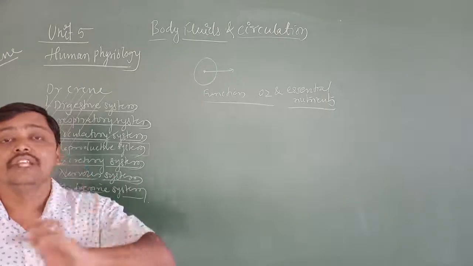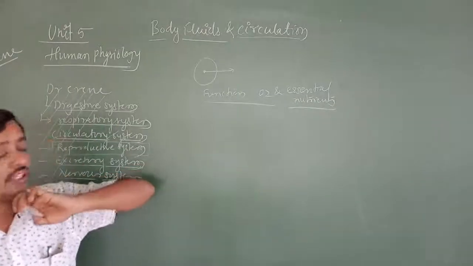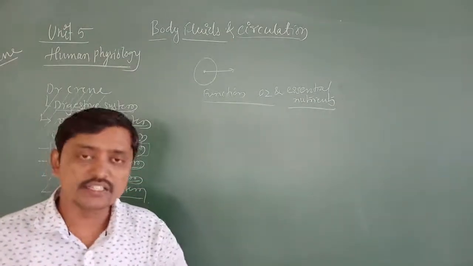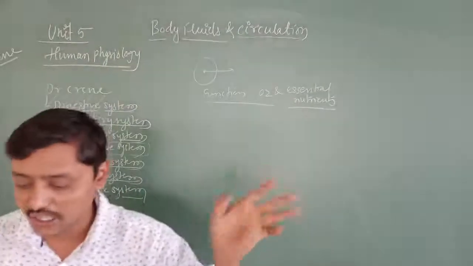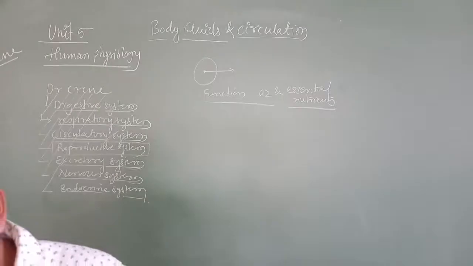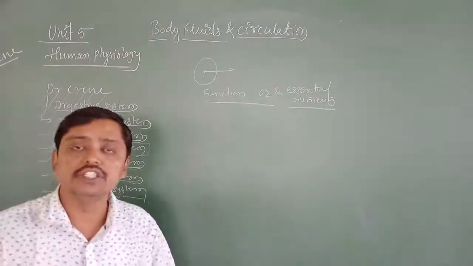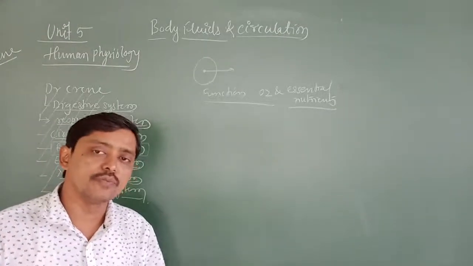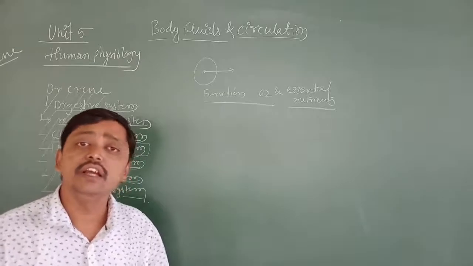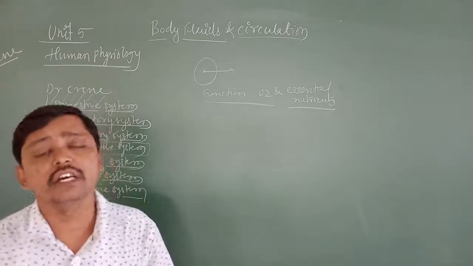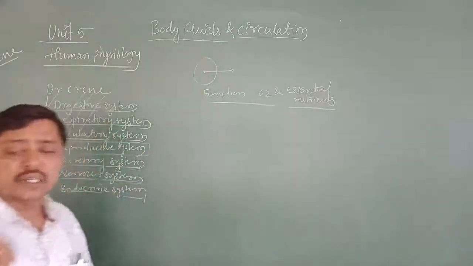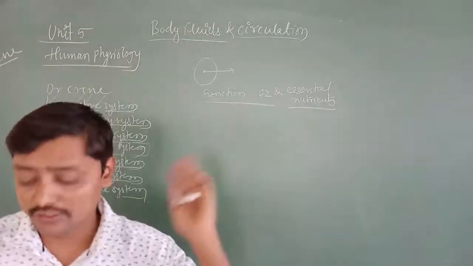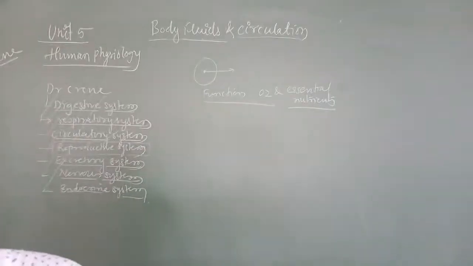For that we require what we are going to call fluids. Means the organism requires fluids which can transfer these essential nutrients and O2 and waste products from the tissue to the outside, in the sense from the body to the outside. For all this work to happen, it requires body fluids. And circulation, in the sense how they are going to circulate throughout the body, that is important.